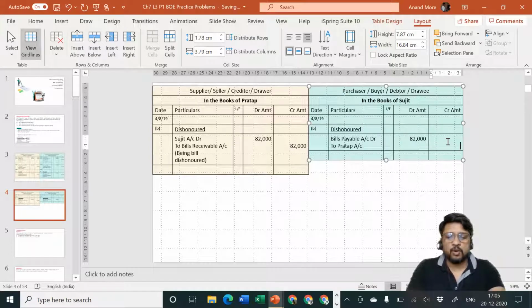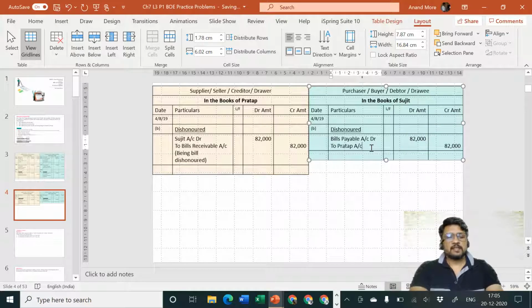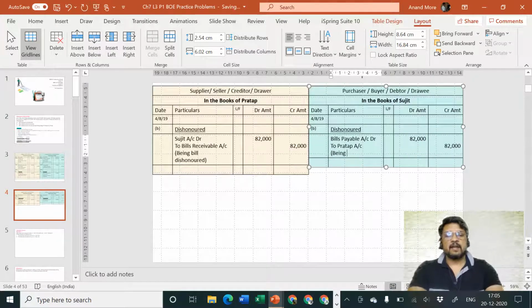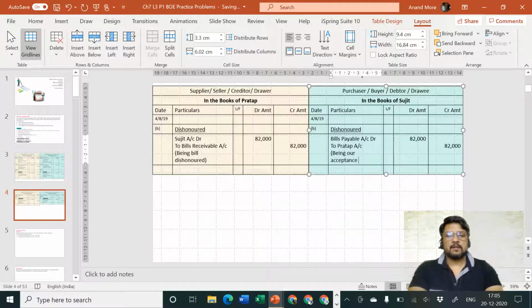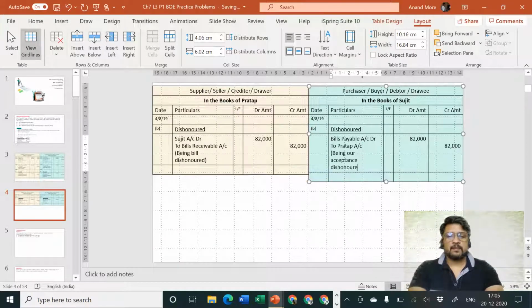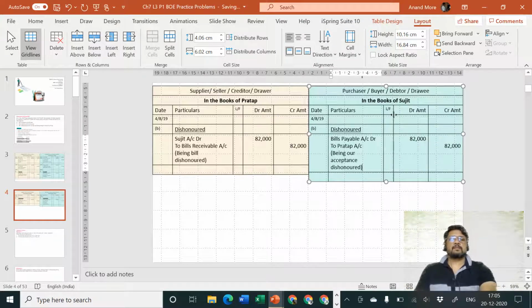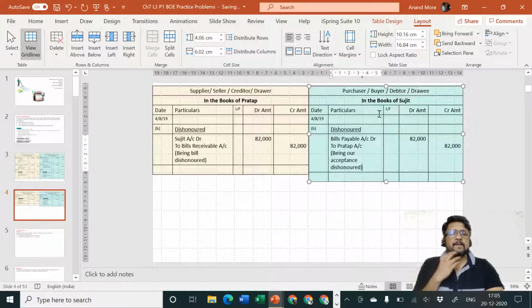Entry in the books of drawer is different, and entry in the books of drawee is different. Being our acceptance dishonored. Just a minute. Being our acceptance dishonored. Okay.